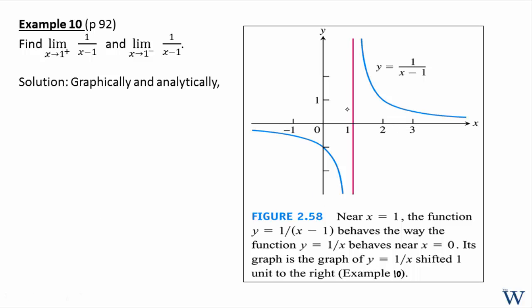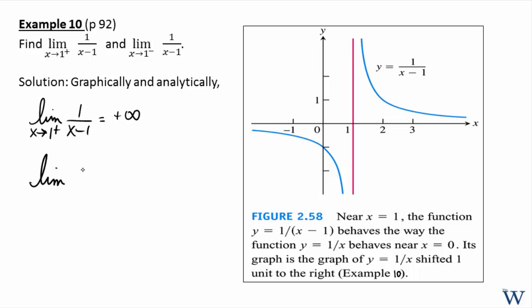The limit, therefore, of 1 over x minus 1 as x approaches 1 coming from the right is going to be plus infinity, because remember all of these are getting closer and closer to 0 positively, so 1 over 0 positively is going to be plus infinity.